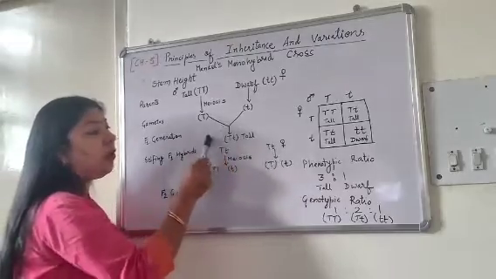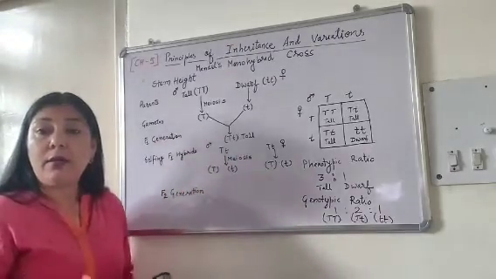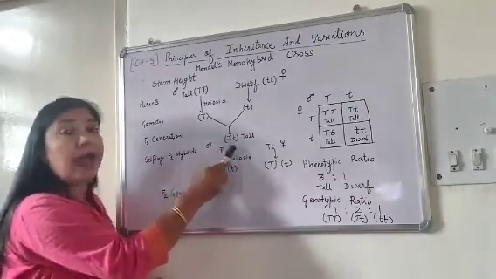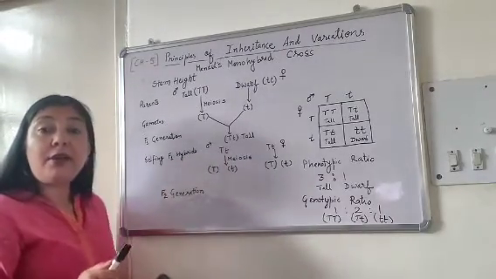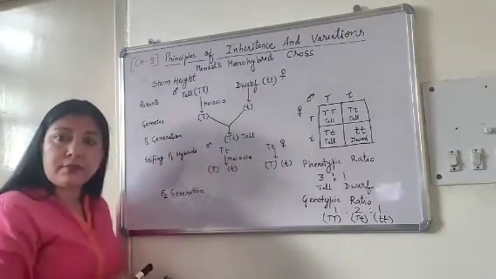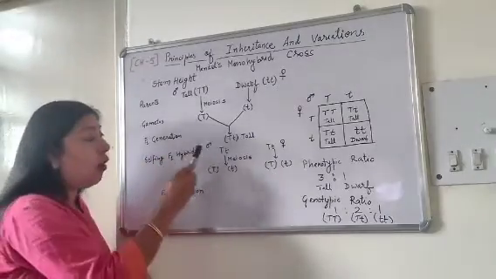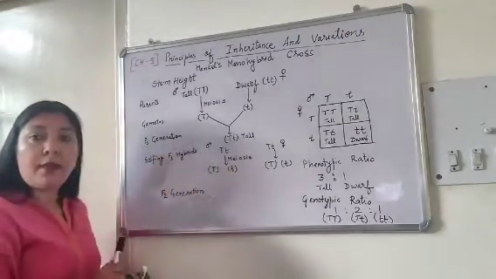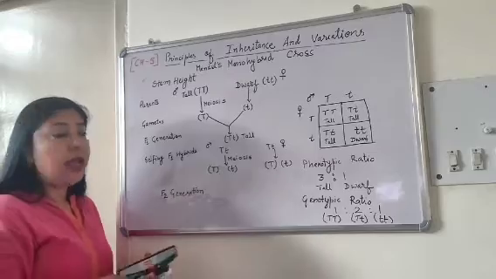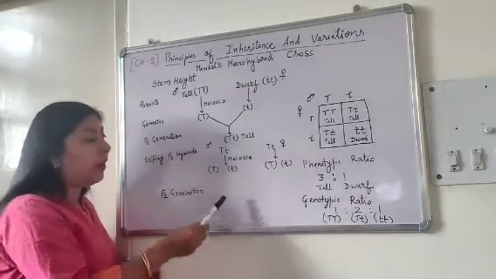And in that, he got all the plants which were tall. But these are hybrid or heterozygous, meaning having different alleles. After that, he did the selfing of the F1 hybrid. He took the F1 hybrids and crossed them, again by making male and female parents.